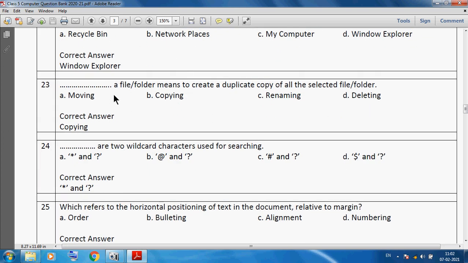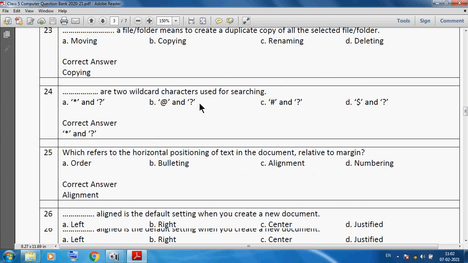Copying a file and folder means to create a duplicate copy of all selected files and folders. So you can say star and question mark are two wildcard characters used for searching. We can search and find any kind of data, our files and folders, using star and question mark. So this symbol is important as a wildcard character for searching.